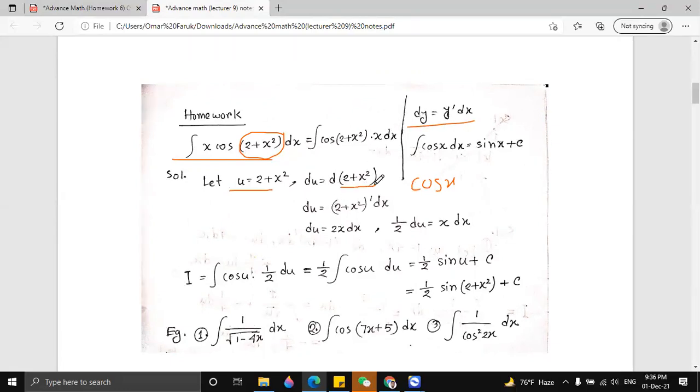So we differentiate this function and we write dx. So it will be du equal to 2x dx.